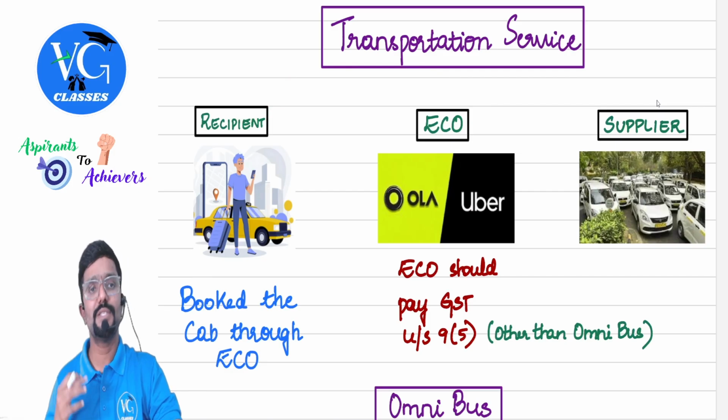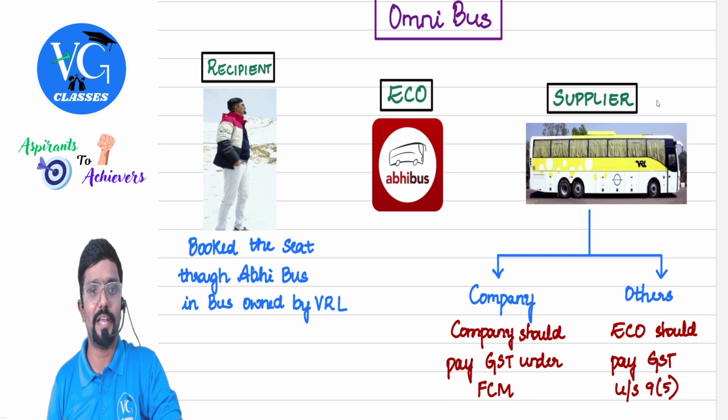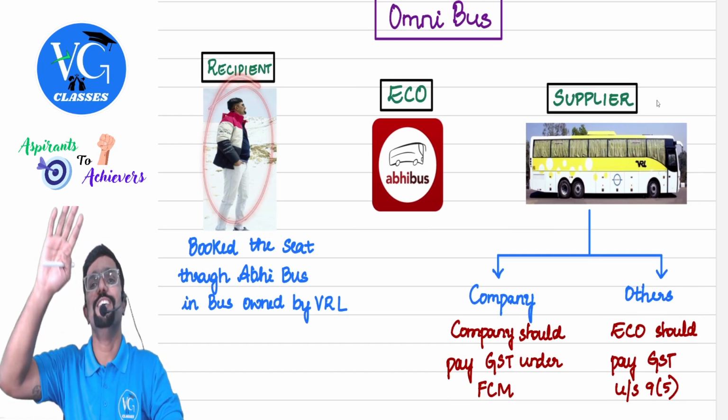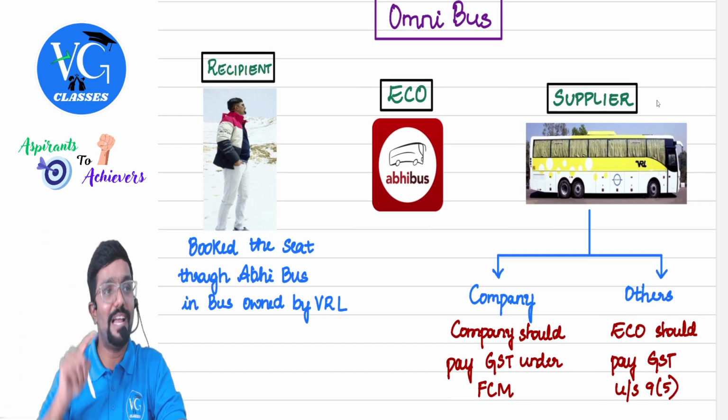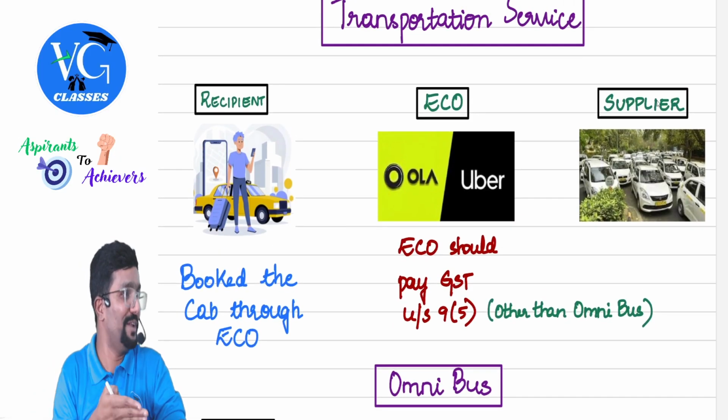Okay, sir. Next, sir, what if it is an omnibus? What if it is an omnibus? So let me take, assume me. This is me. So assume I am booking. The last example was you. This example is me. Sir, why didn't you put our image? I cannot put everyone's image, no.